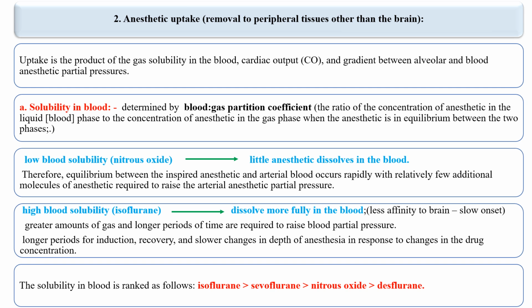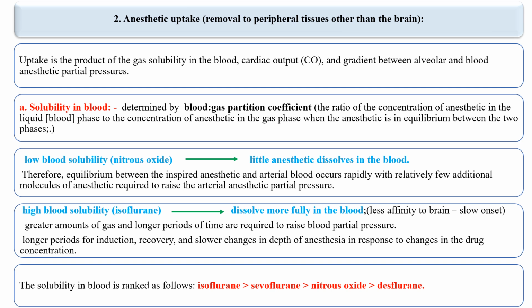And if the drug has high blood solubility, for example isoflurane, that is if the drug is dissolved more fully in the blood, which means it has less affinity to the brain and there will be slow onset of action. So in such conditions, a greater amount of gas and longer periods of time are required to raise the blood partial pressure. Longer periods for induction, recovery and slower changes in depth of anesthesia in response to changes in the drug concentration. The solubility of anesthetic in the blood is ranked as follows. First one is isoflurane, then sevoflurane, nitrous oxide and desflurane.